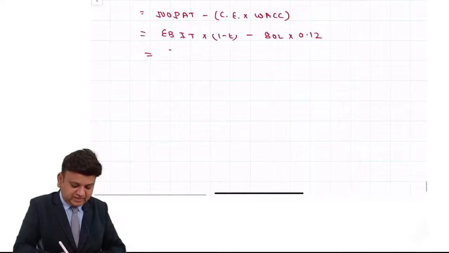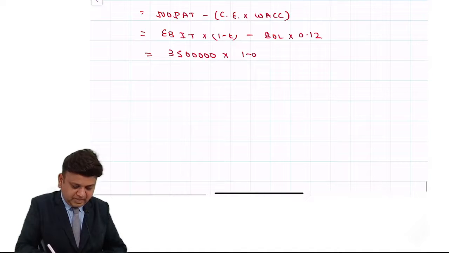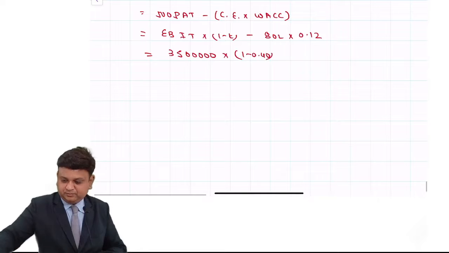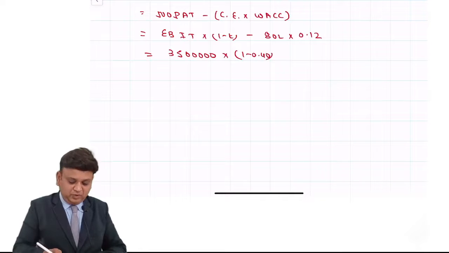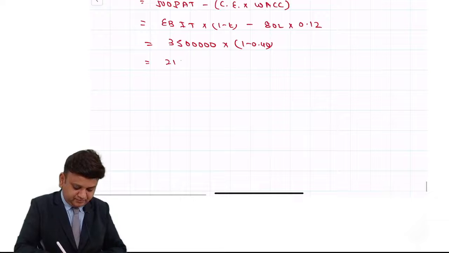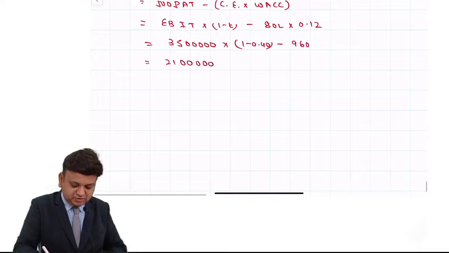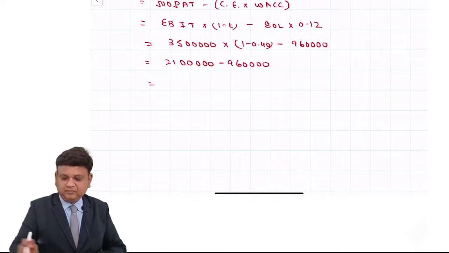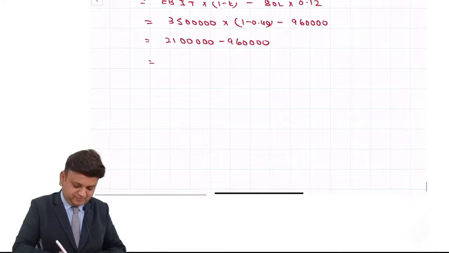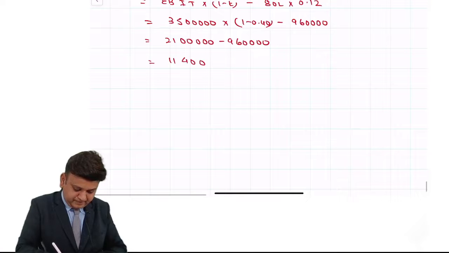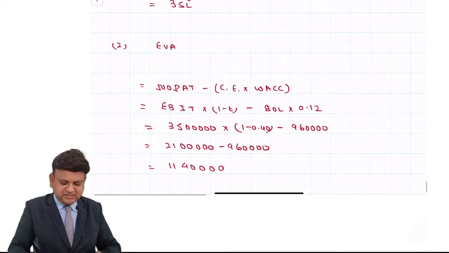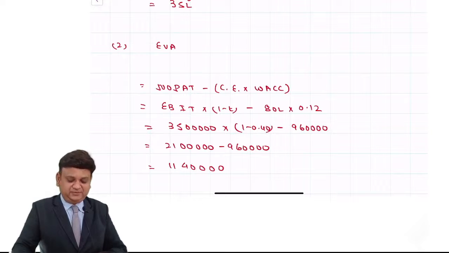So this is 35 lakhs into 1 minus 0.40, which is 21 lakhs, minus 9 lakh 60,000. That comes to 11 lakh 40,000. That is how simply EVA can be calculated.